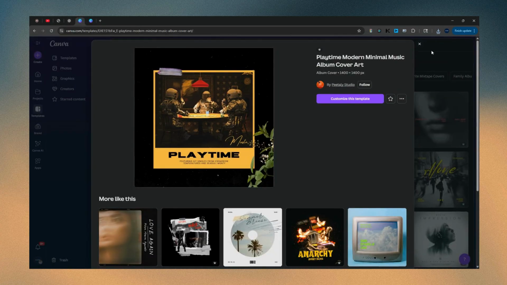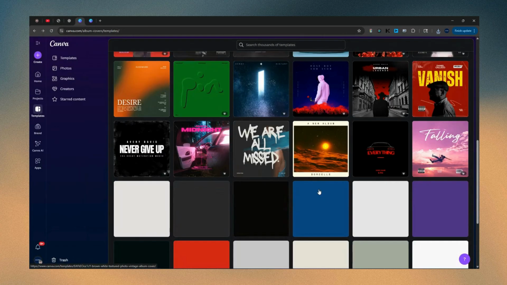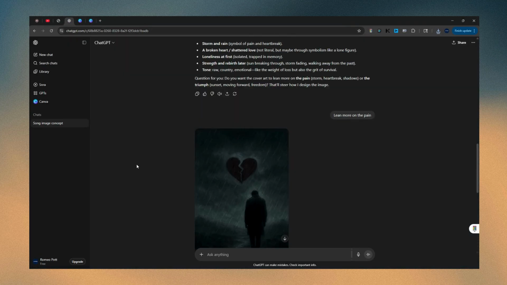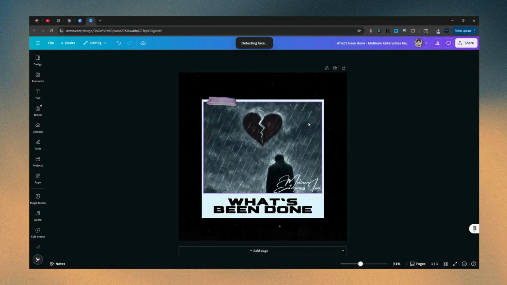And then we went to Canva to find some templates, right? And then lastly, we edited it. We used the image. I cleaned it up a little bit because obviously it was too dark here and here. And then I put the heart in the frame. And then I gave it some character by leaving in some of these extra layers and stuff that the template had. And then I downloaded it, as you can see here. And now I can go and use this album cover however I want.